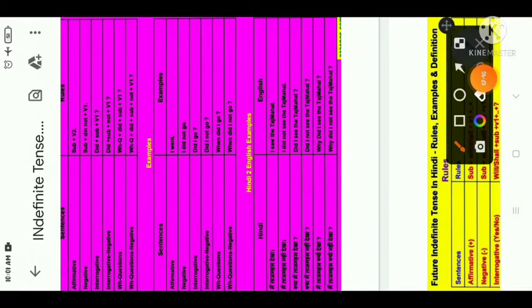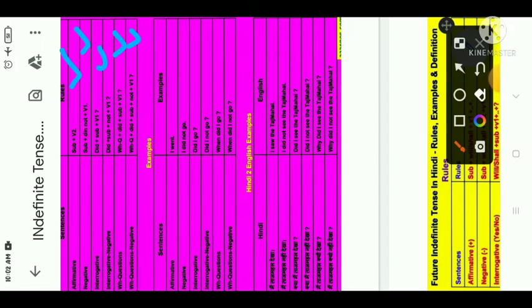Now it's time to understand past indefinite tense. So students, as you can see, again here the sentence construction for affirmative is given as subject plus verb second. Here you will have to use the past form of the verb. When did is used, then verb first form will be used, and then did plus subject plus verb first form for the interrogative, and the rest of the statements' construction you can see here, right?